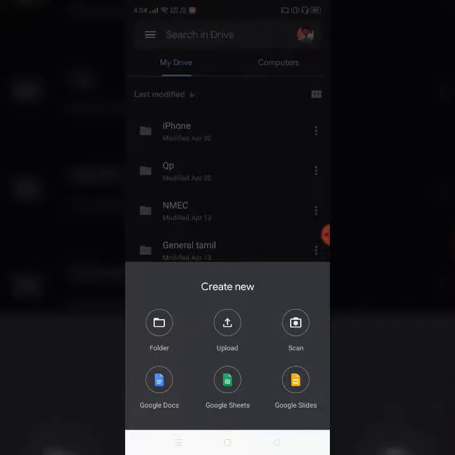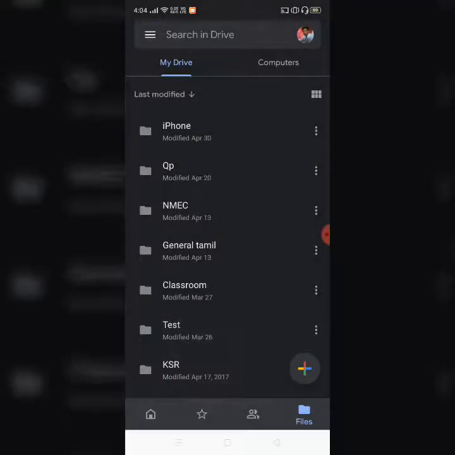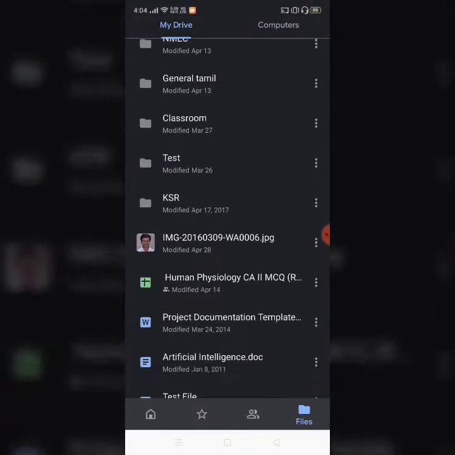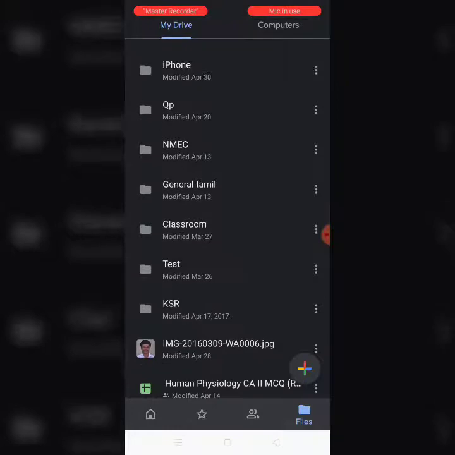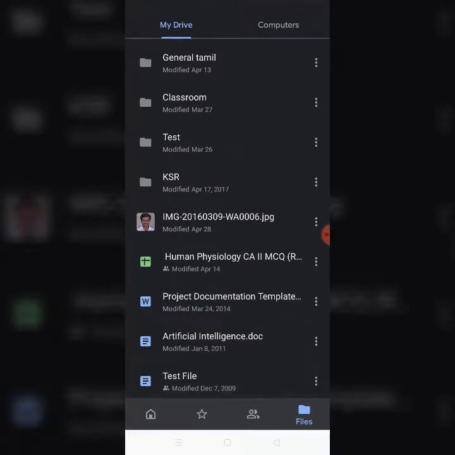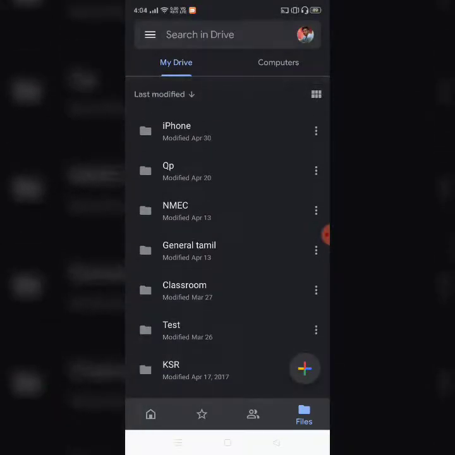So let us now see an example of uploading a file from here. We'll create a folder, upload a file inside that folder, and we can just share it with our friend, okay? So that's what we are going to see now. You could see the amount of files and folders I'm having in my drive. These are the files and folders which I already have in my drive.